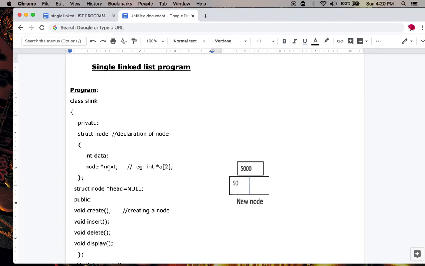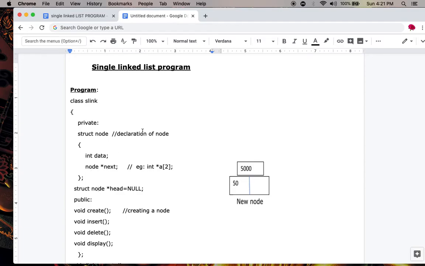In order to store the address we need a pointer variable, so it is declared as a pointer, and the type is node. Why am I taking the type as node? See this example, int pointer array. Here it stores the address of an integer, therefore the type is integer. And the next field stores the address of a node, therefore the type is declared as node.